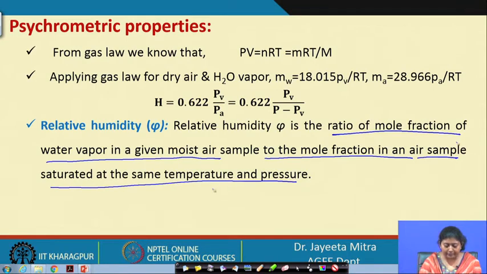So, if the partial pressure is lesser than the saturation pressure, divided by the saturation pressure, we can make that ratio. So, that will become the relative humidity.